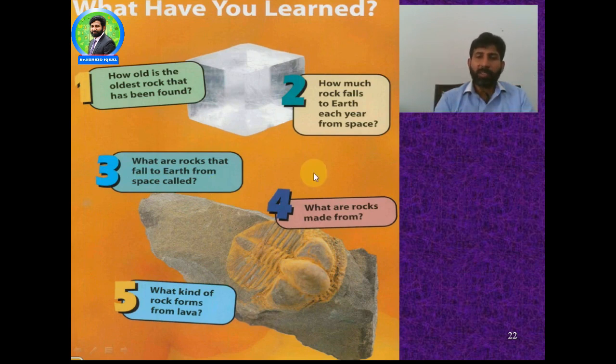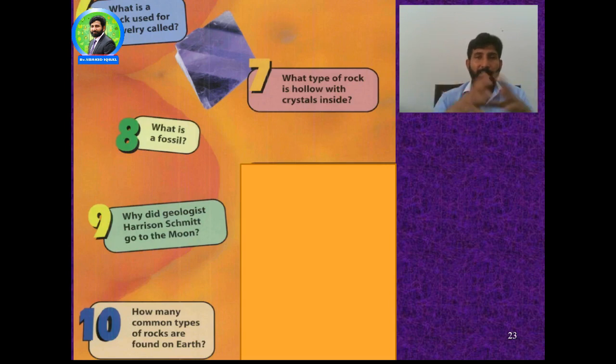And the 4th one, what are rocks made from? What is the chemical composition of the rocks? Number 5, what kind of rocks form from lava? I have told you, just recall your knowledge. Refresh your memory. 6th, what rock is used for jewelry? What is the name of that specific rock?